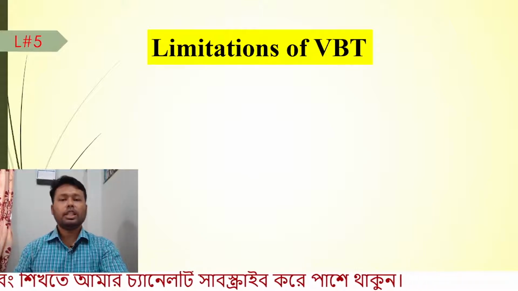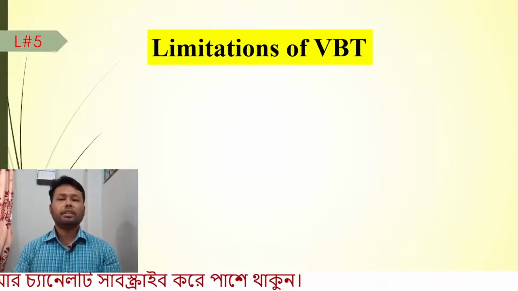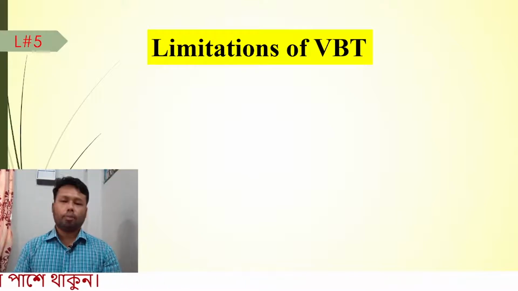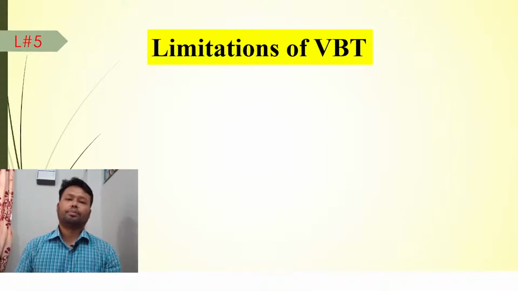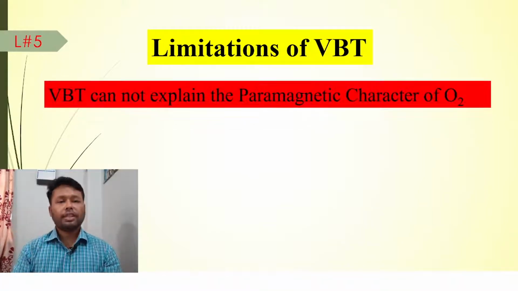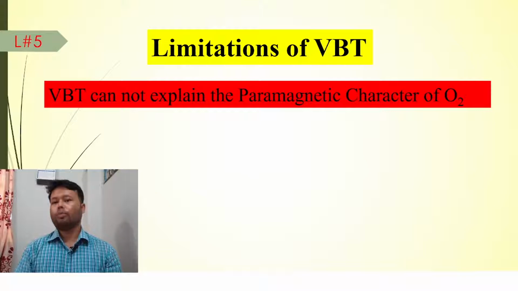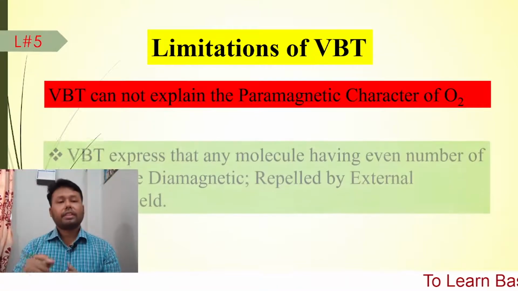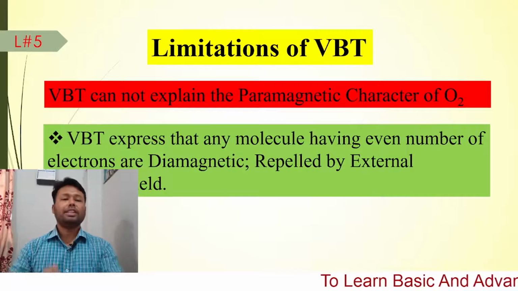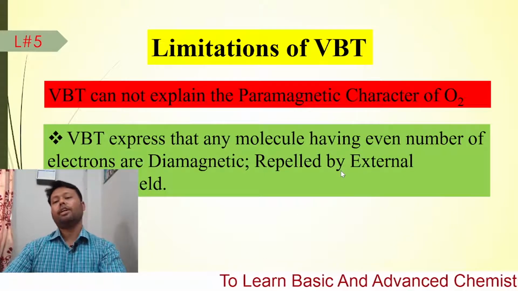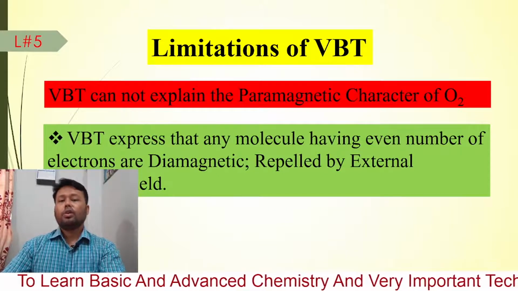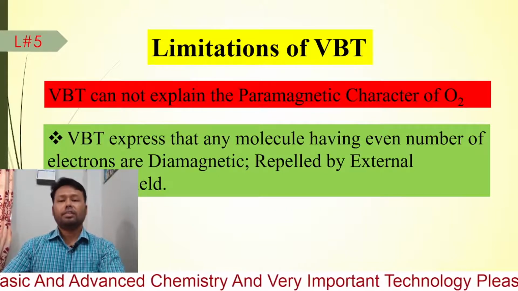The valence bond theory cannot explain several things, such as the paramagnetic character of some molecules, like oxygen. Valence bond theory cannot explain the paramagnetic character of oxygen or similar molecules. Why? Because valence bond theory expresses that any molecule having an even number of electrons is diamagnetic, which means it is repelled by an external magnetic field.